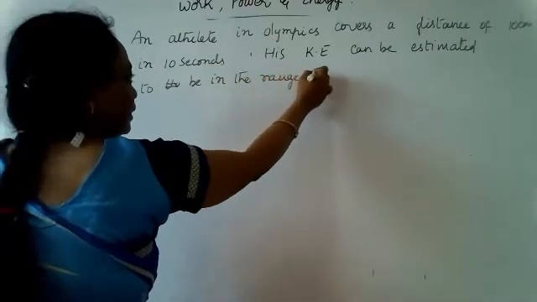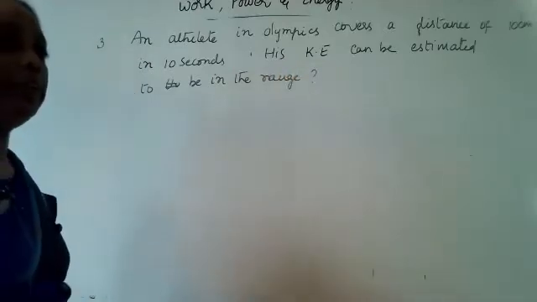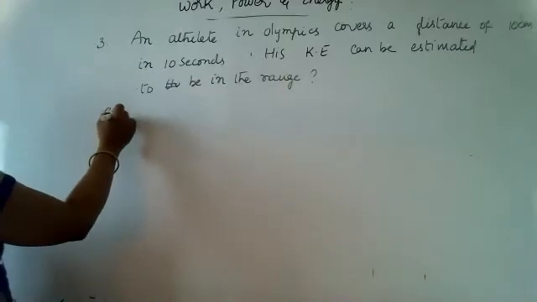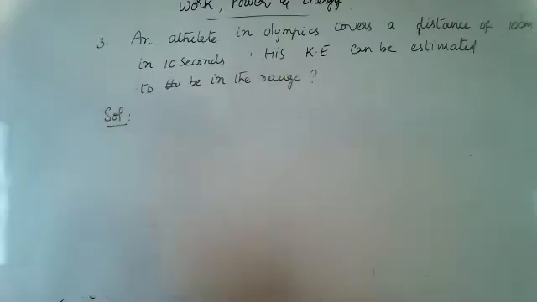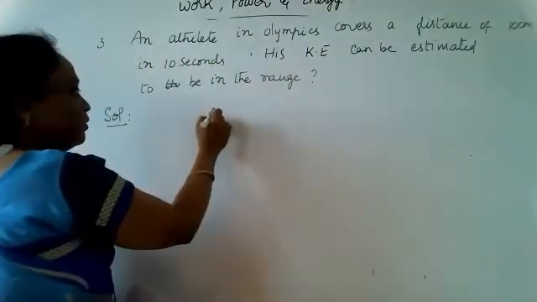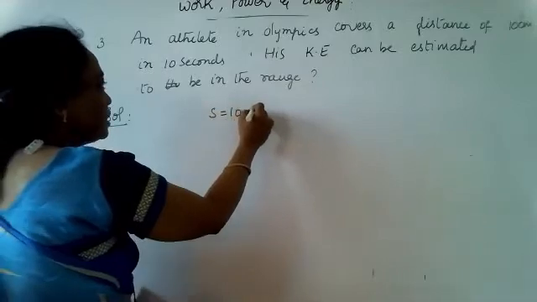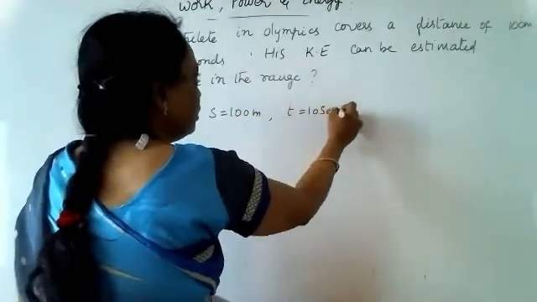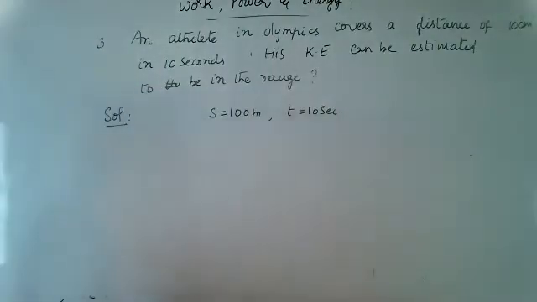So how do you calculate the kinetic energy which is to be estimated? Here the time has been given. So what are the important points in this? In the problem, the distance has been given as 100 meters and the time as 10 seconds.